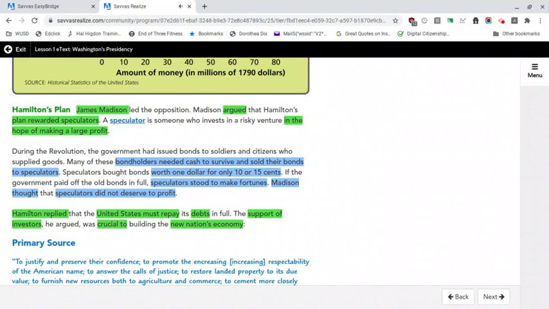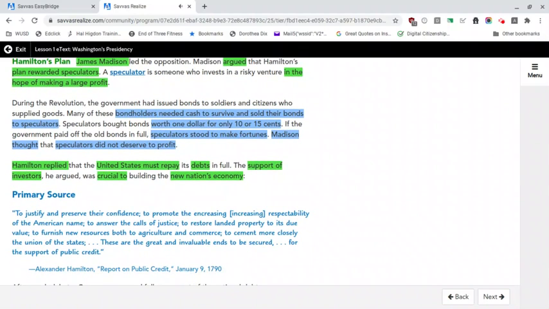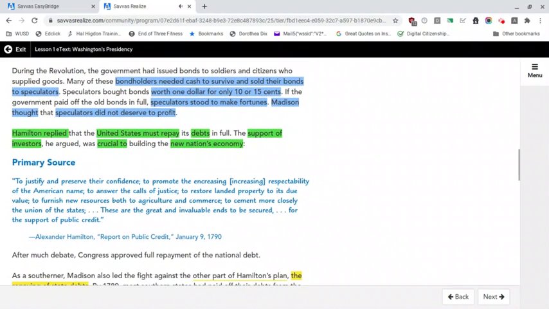During the Revolution, the government had issued bonds to soldiers and citizens who supplied goods. Many of these bondholders needed cash to survive and sold their bonds to speculators. Speculators bought bonds worth $1 for only 10 or 15 cents. If the government paid off the old bonds in full, speculators stood to make fortunes. Madison thought that speculators did not deserve to profit.